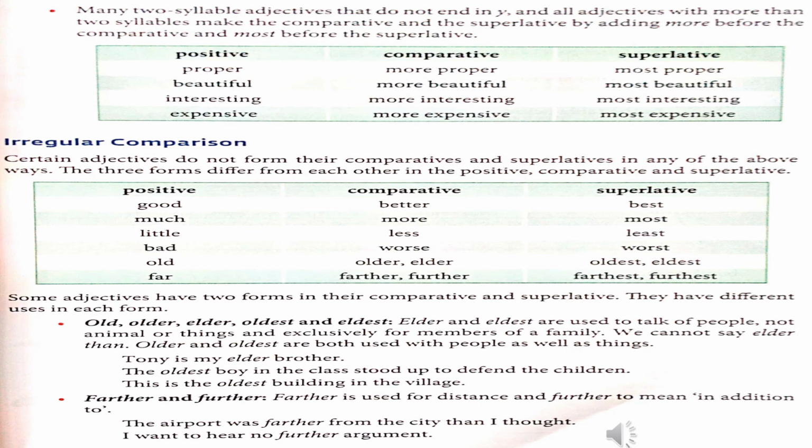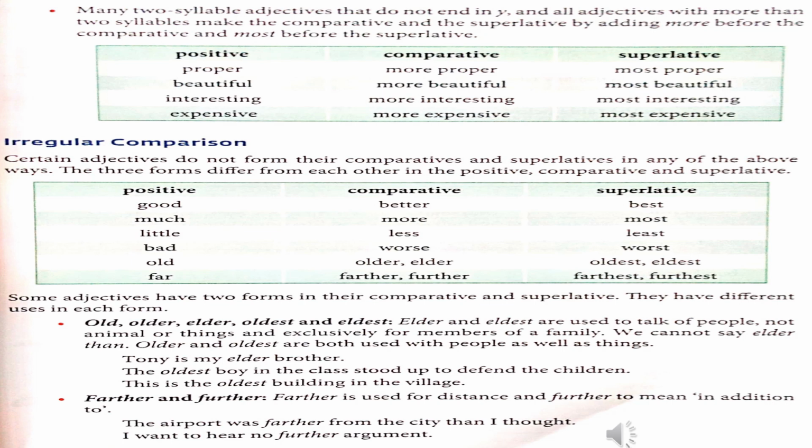Now let us see the irregular form of comparison. Certain adjectives do not form their comparative and superlative in any of the above ways. In the above ways we have seen that either we can add er or est to the adjective to make its comparative and superlative, or we can add more or most. But other than this, some adjectives do not follow these rules. Those forms are called irregular comparison. The three forms are different from each other in the positive, comparative and superlative.